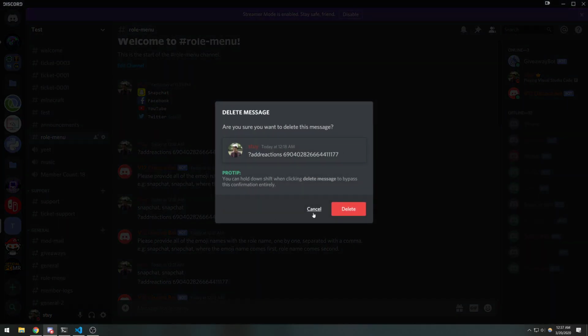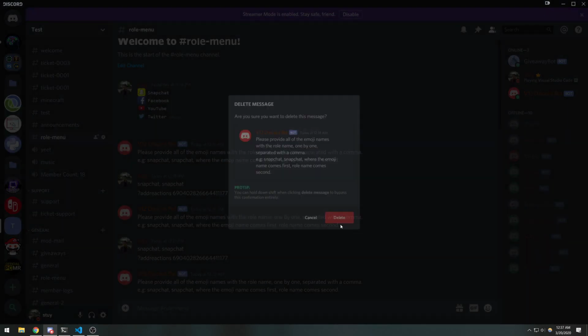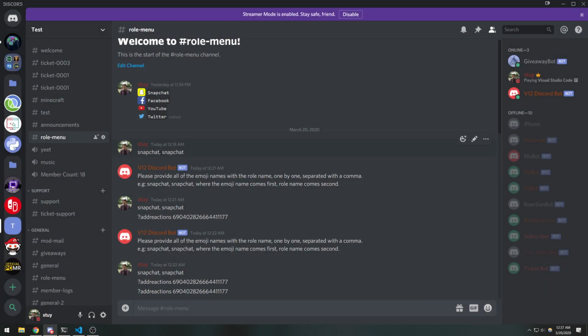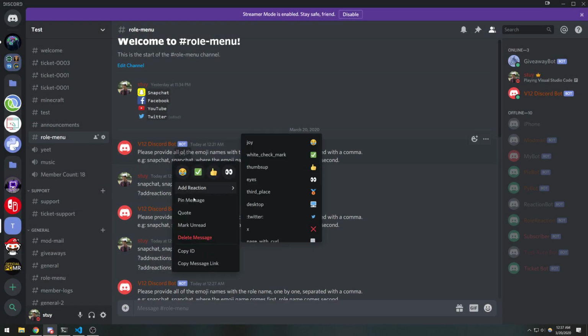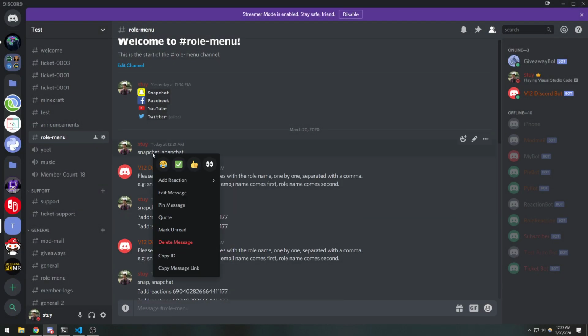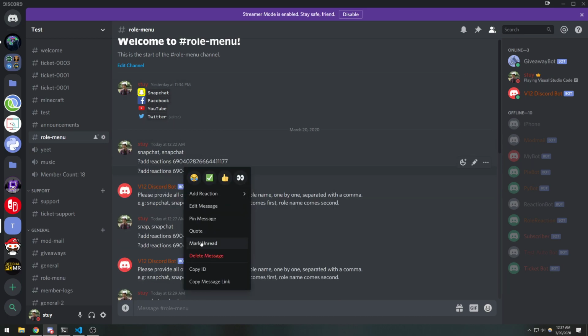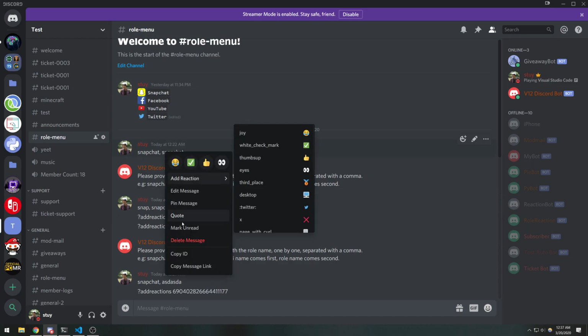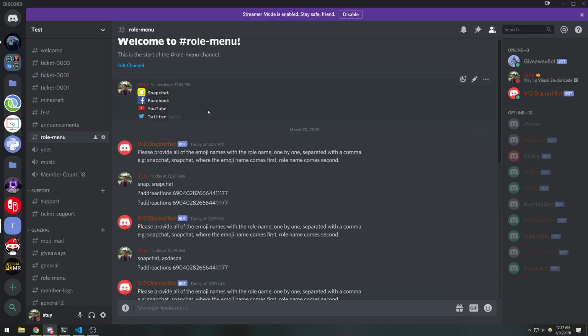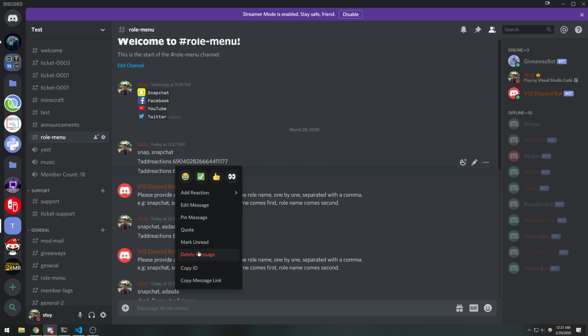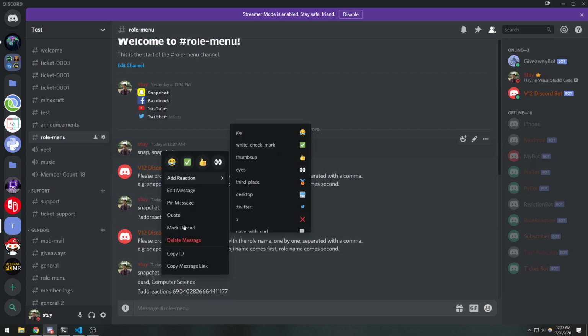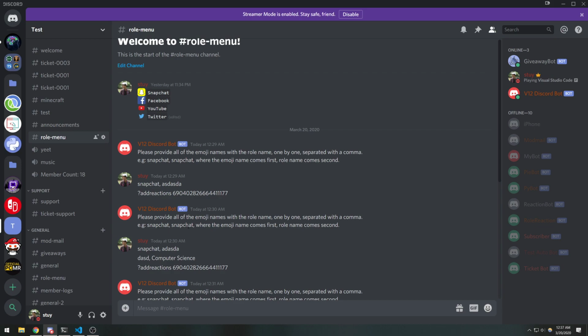I need some time to actually think about this. The reason why we need to save the data to the database is because this message itself is not going to be cached forever. So every single time this message is receiving a reaction, we need to fetch this message and make sure that all of the correct reactions are being reacted with.